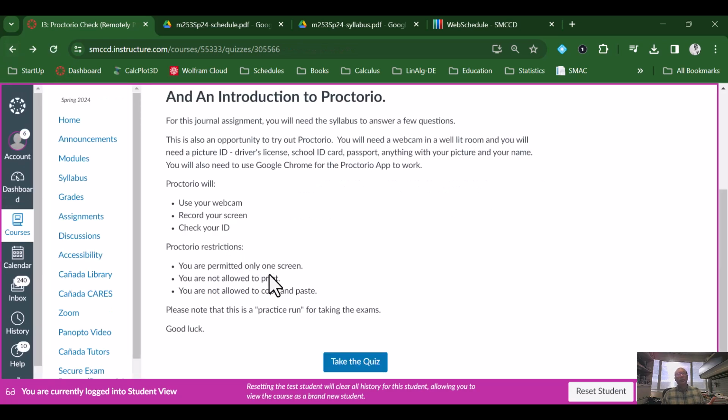And so for this, you'll need your syllabus, and you'll be asked questions about the syllabus. But again, this is just a practice run for you to use Proctorio. If you have issues with Proctorio, send me an email. We'll find other alternatives. And especially if you're doing stuff in class, then we'll make arrangements for that. And I'll talk about that in class when we get there.